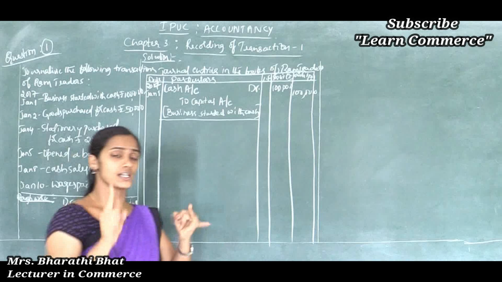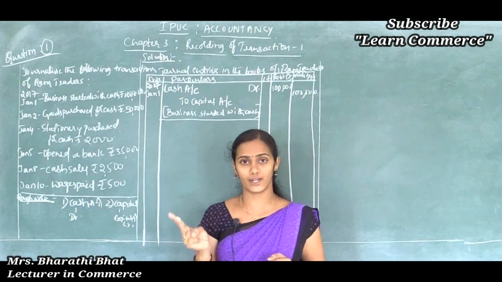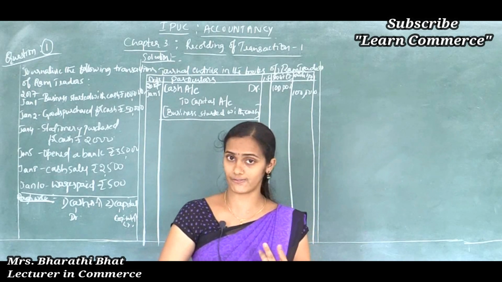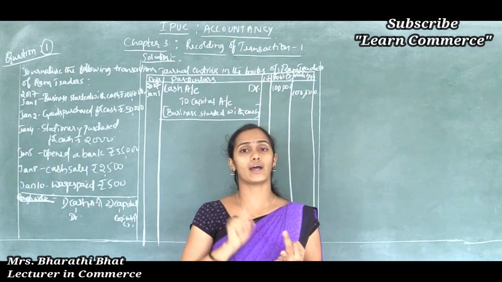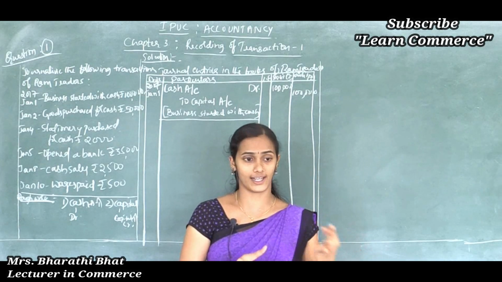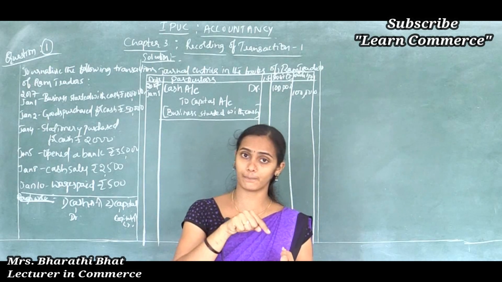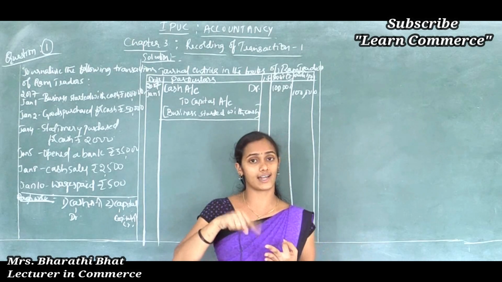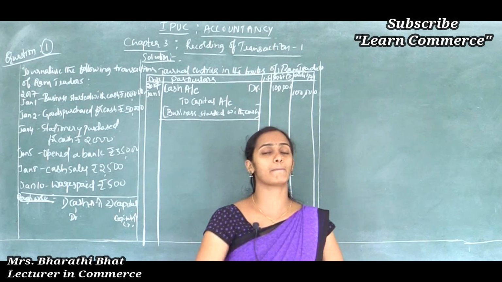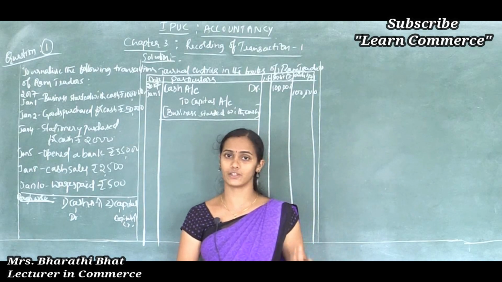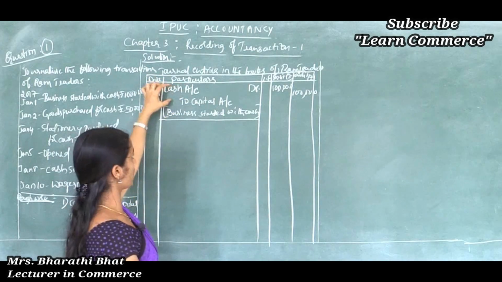How can we analyze? The first step, we should find out two different accounts. After that we should classify those accounts. Say for example, in a transaction one account is an asset and another account is a liability. Then we should analyze whether that liability shows increased value or decreased value. Then we can apply the rules of debit and credit of different accounts. And the next step is to record the transaction in the book.